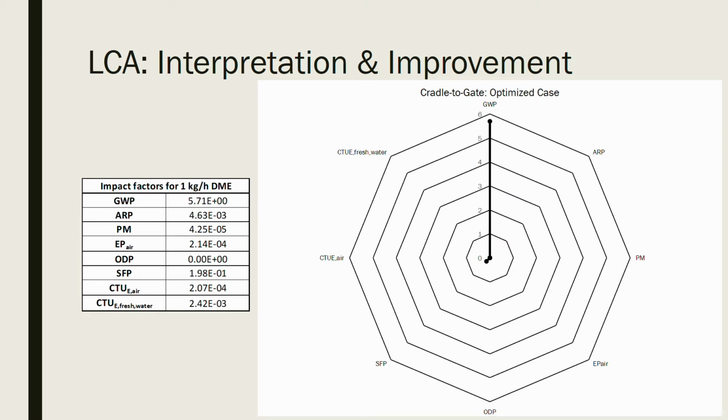Finally, the results of the cradle-to-gate life cycle analysis for the optimized design are shown here. Similar to the base case design, global warming has the largest impact. Again, the global warming potential of the optimized design is larger than that of the base case. However, after factoring in the effects of feedstock production, energy, and transportation, the optimized design is only 5 times more impactful than the base case. This shows that the emissions associated with using a syngas feedstock are much less than that of a methanol feedstock. If the optimized design is improved by not purging the recycle stream, it is likely that the impact of the optimized design will be less than that of the base case.